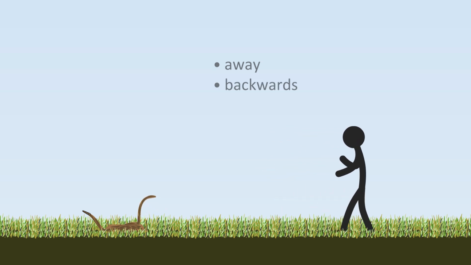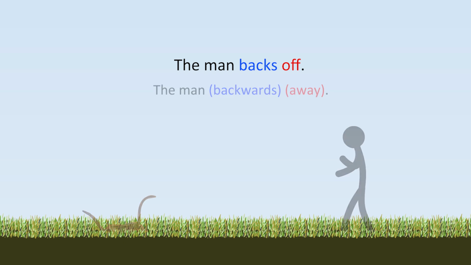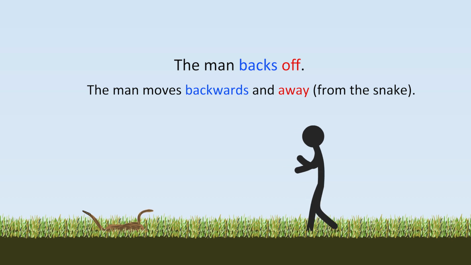So, we could say, the man backs off. Backs means backwards, and off means away. So the sentence can be understood as, the man backwards, away. Or, in other words, the man moves backwards and away from the snake.